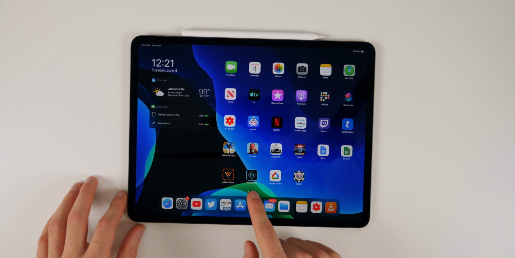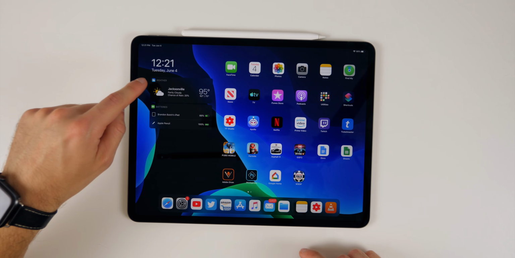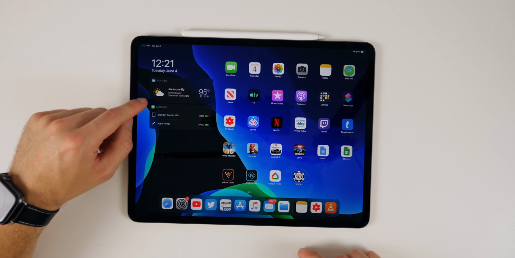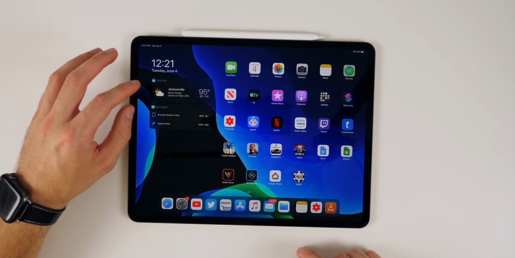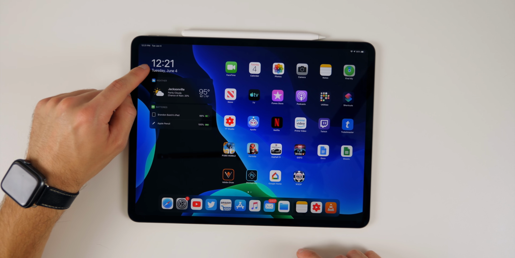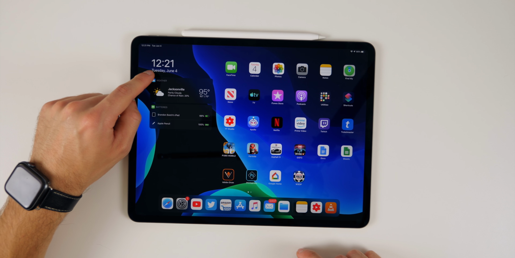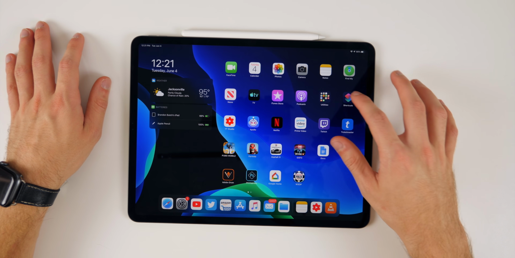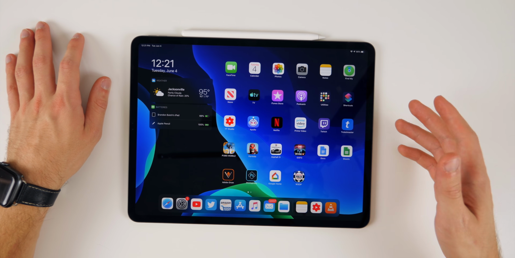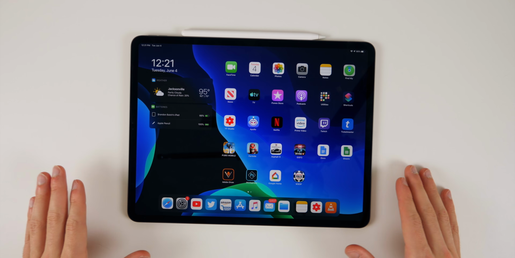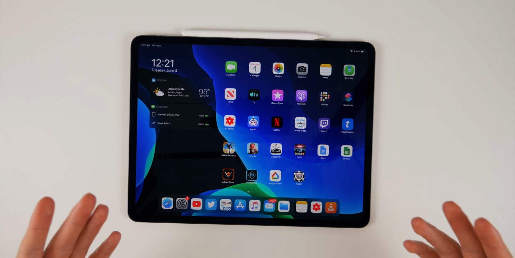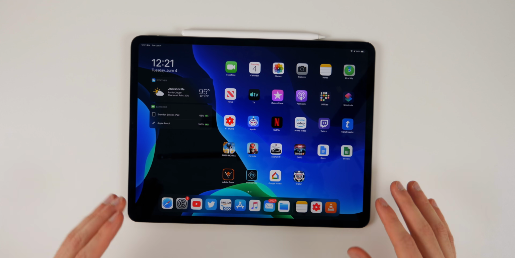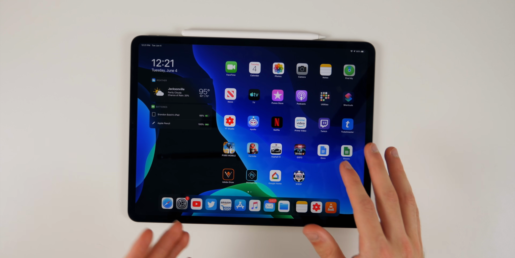So the first thing you're going to notice is the new home screen layout, and take a look at this over here on the left hand side. So these are basically widgets on the home screen now, and you can see we also do have the clock right there real big and the date underneath it, and you can see we have our apps over here. So this is a completely redesigned home screen. It's not necessarily what a lot of people had in mind when the rumors and the leaks were saying that we'd have a redesigned home screen, but this is definitely a new redesigned home screen.